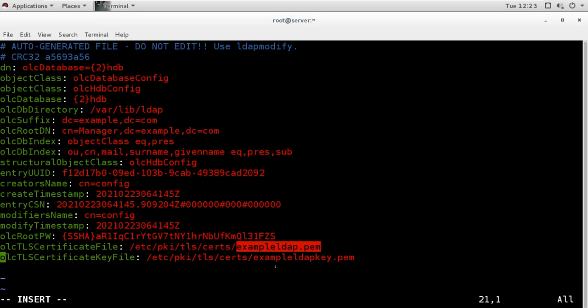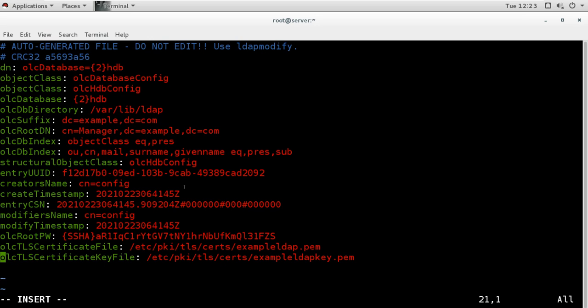It is not available there right now. And the other certificate file is also in the same location, and the name will be example-ldap-key.pem. So the certificate and the certificate key, these two files I am going to create.